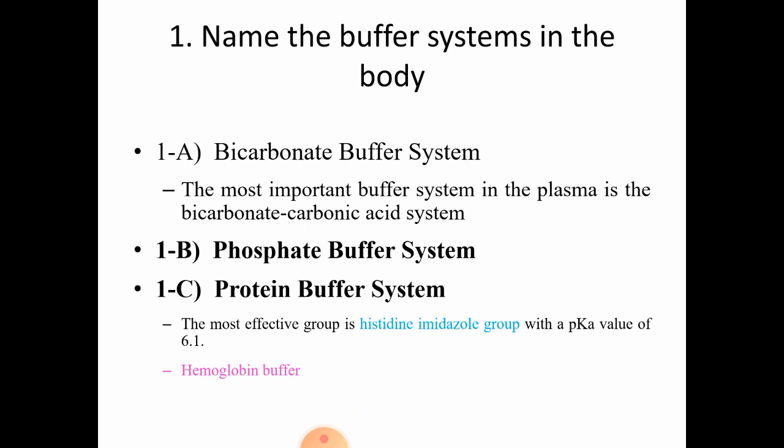name the buffer systems in the body. This would be a 1 mark question. So, you can just name the buffers, which are the buffer systems in the body, and write just one sentence on each. First one, bicarbonate buffer system, which is the most important buffering system in plasma, by the bicarbonate carbonic acid system. Second one, phosphate buffer system, which is an intracellular buffering system. Third one, protein buffer system, which is mainly by the hemoglobin protein, and it is by the histidine imidazole group.